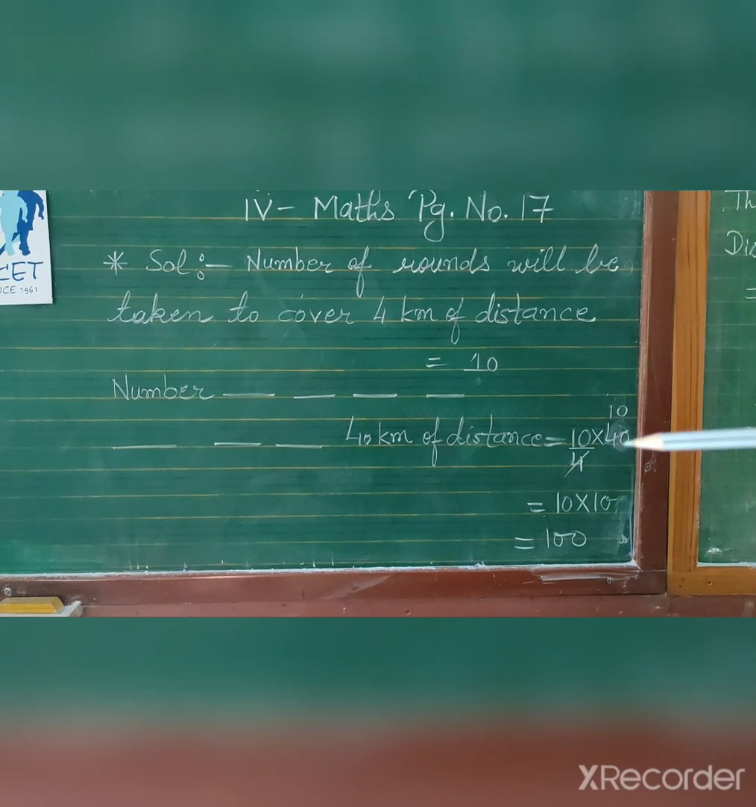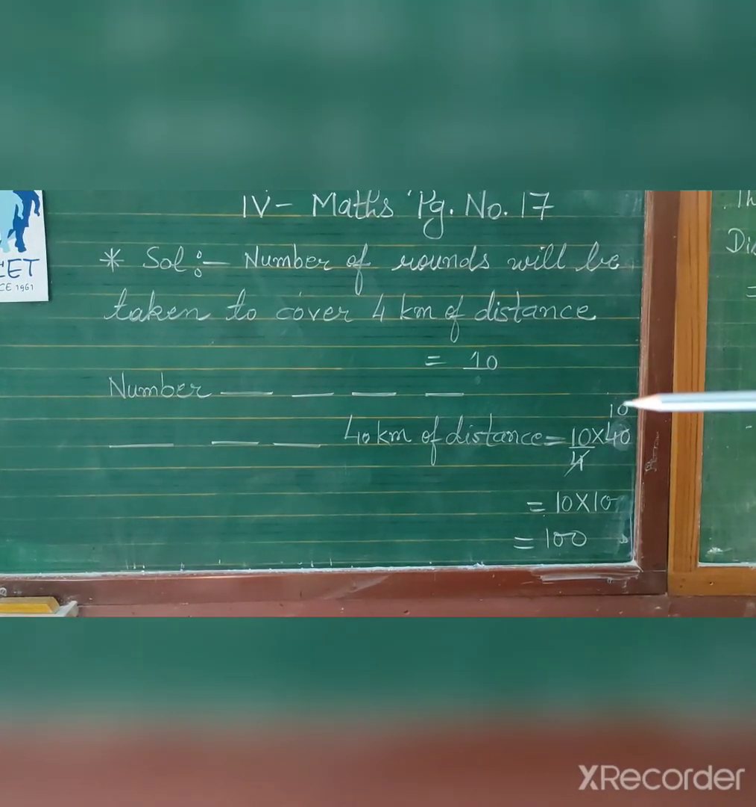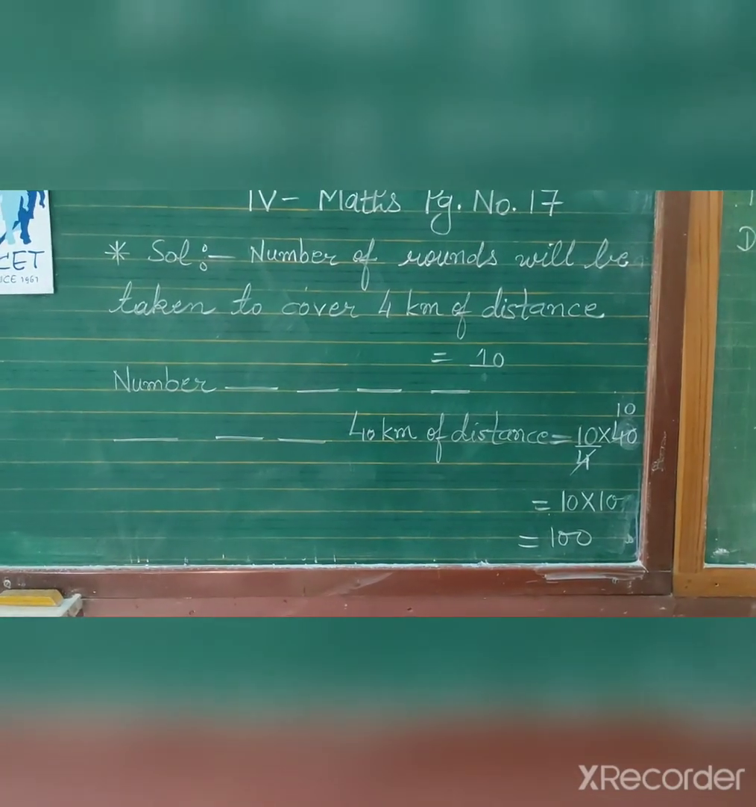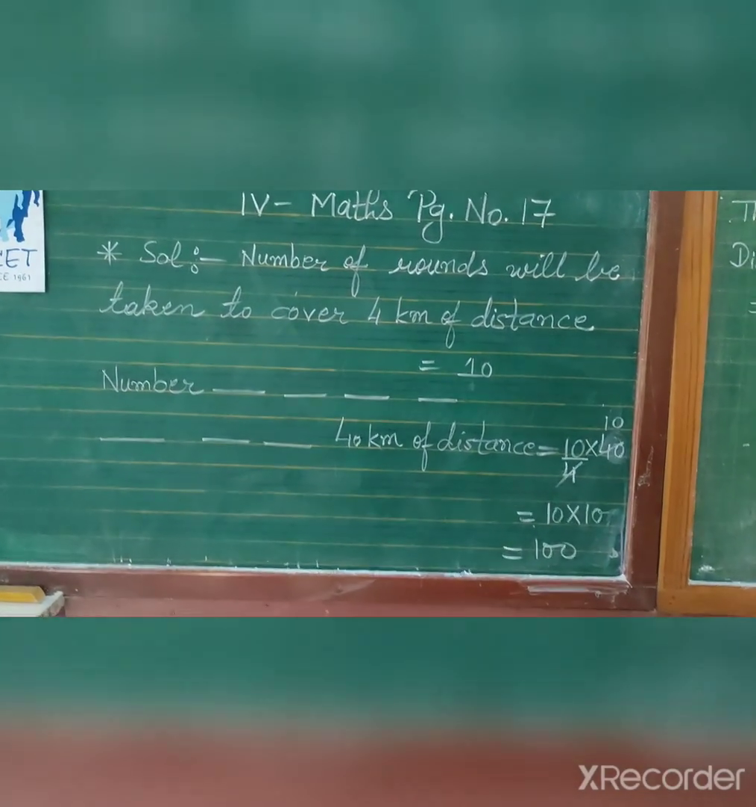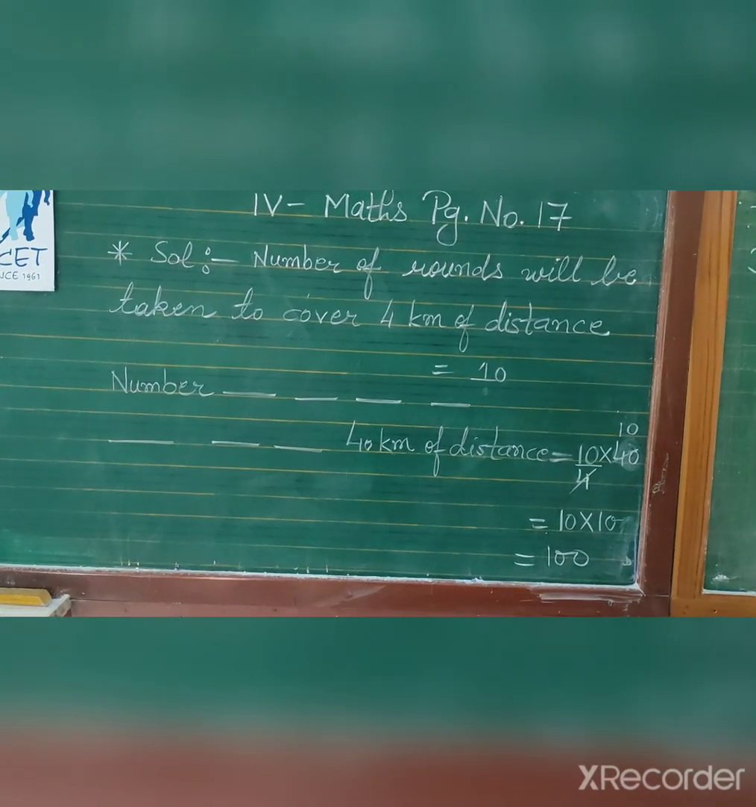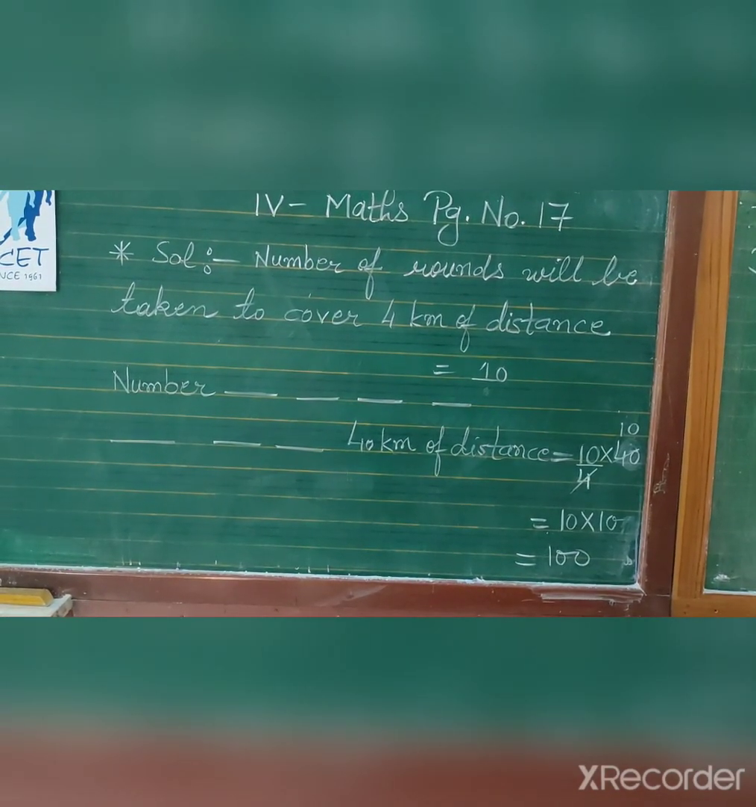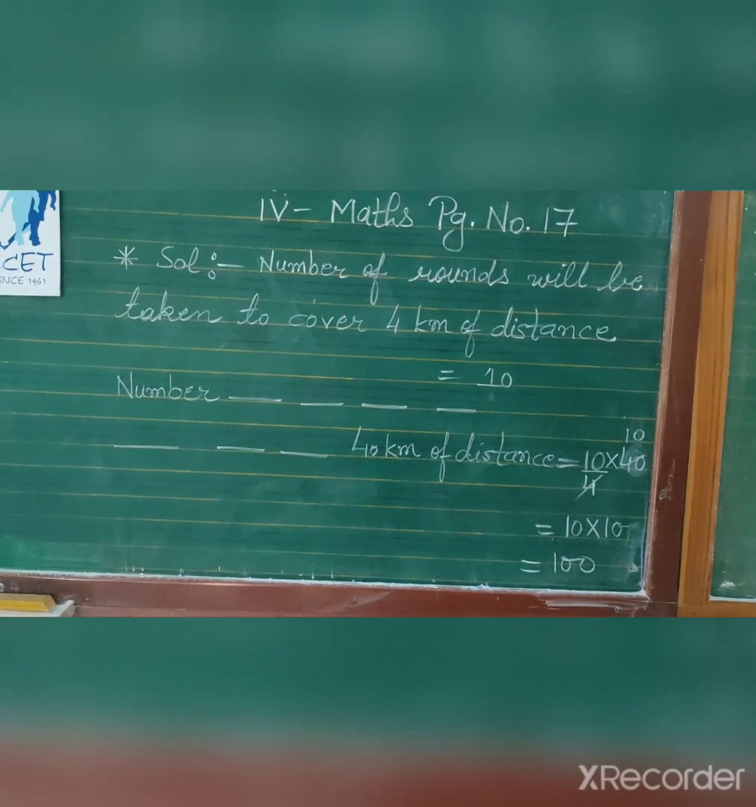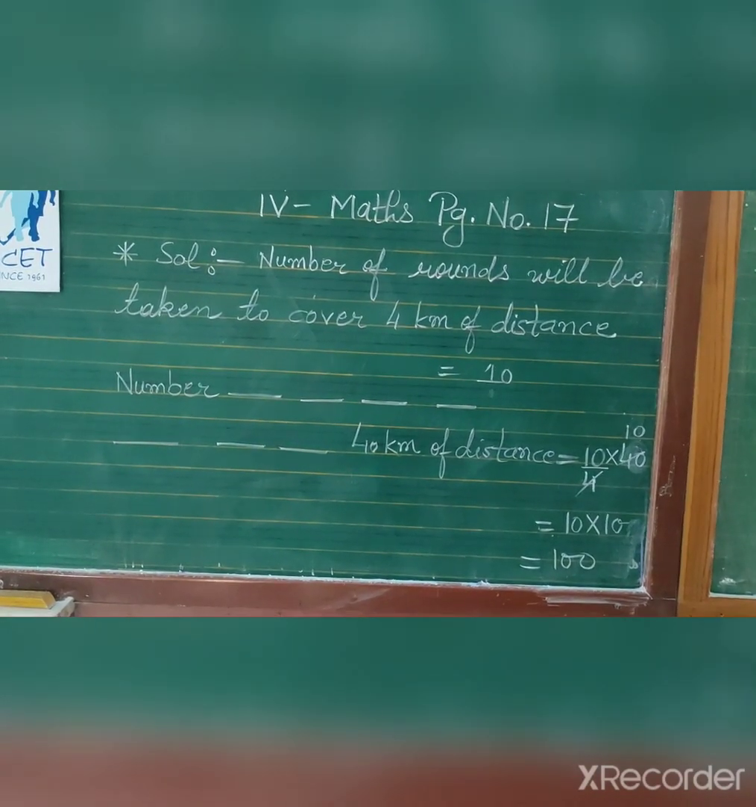4 ones are 4, 4 tens are 40. So 10 into 10, that means 100 rounds. So in statement form you will write, 100 rounds will be taken to cover the distance of 40 kilometer of the stadium's track or track of a stadium. Okay.